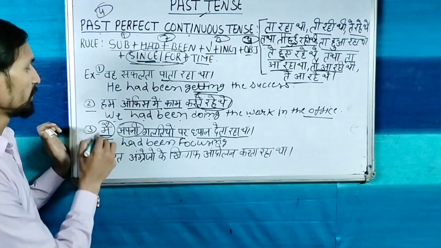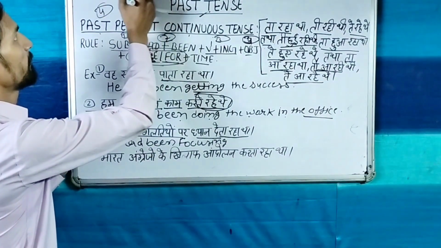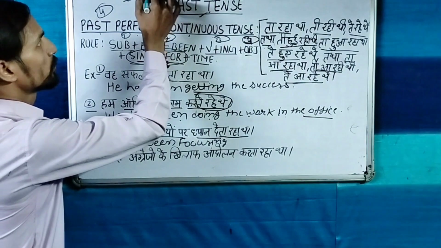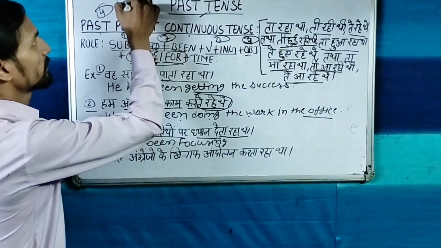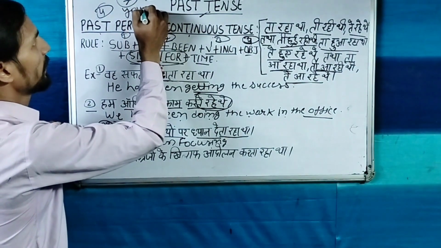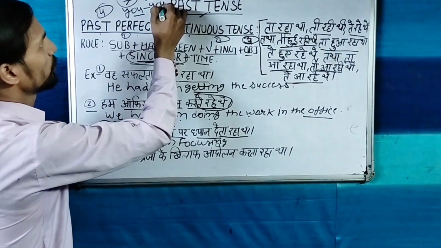If subject has been given I, so for apna we will use my. If apna word is coming in the sentence, so we have to see the subject. The subject is I, so we will use my. Like apna word is coming and subject has been given you, so we will use your.